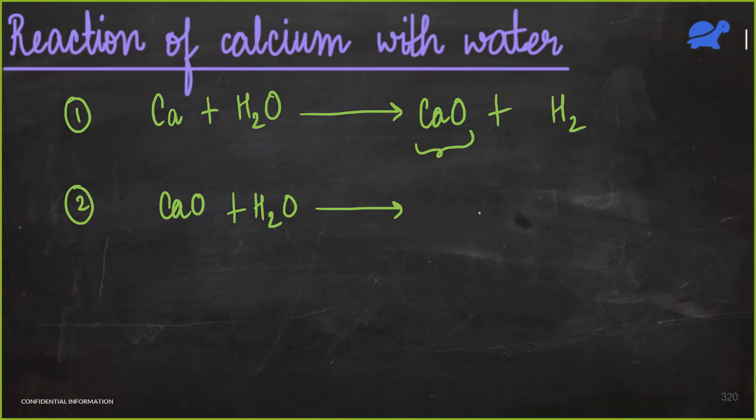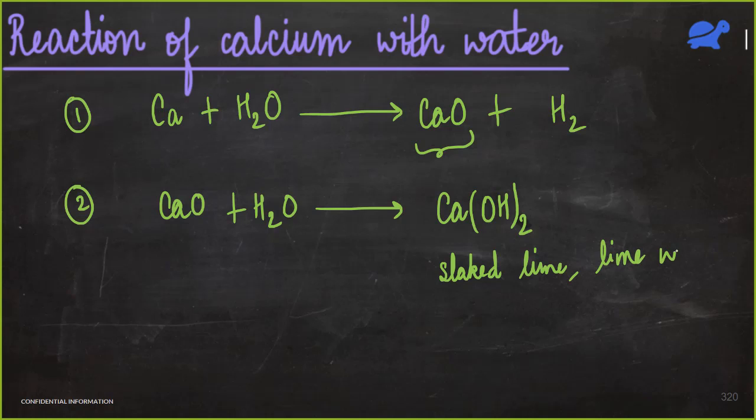Ca(OH)2, so we get calcium hydroxide, Ca(OH)2. Let me just remind you again, it has different names. It is called slaked lime. It is also known as lime water. You remember when CO2 is passed through lime water it turns milky. So this is that lime water.